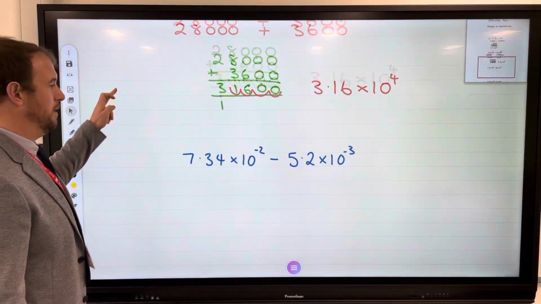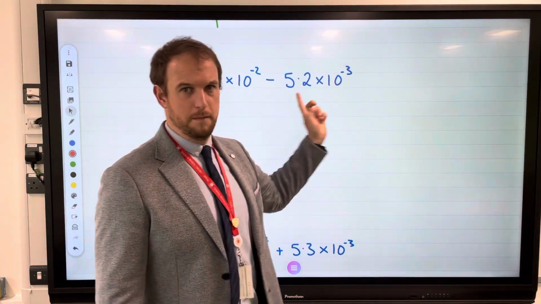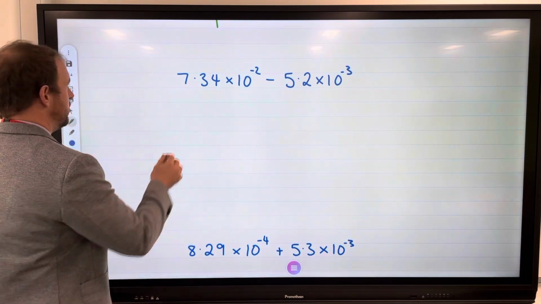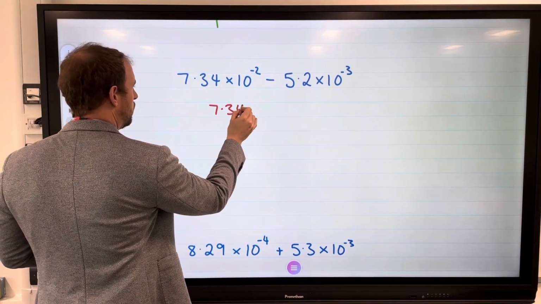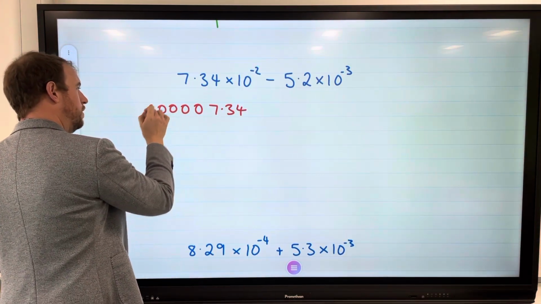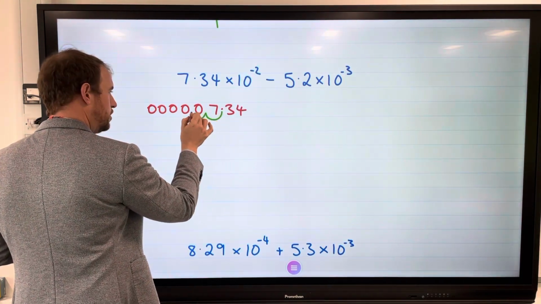So then, what about when we have subtraction and negative powers? Still exactly the same, we need to convert. Well, I've got 7.34. Negative power means I put the zeros before, 2 steps, 1, 2.